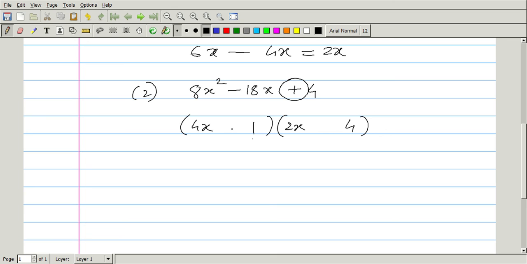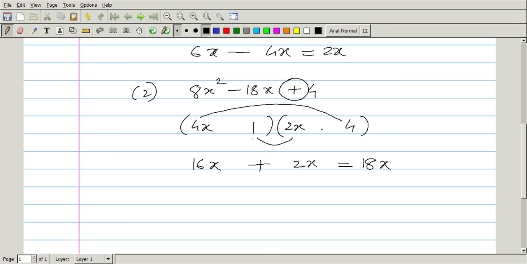Now let's put the sign. No, first let's check the tadak todok stuff. What is tadak? 4 fours are 16. What is todok? It is 2. Means tadak I'll write over here, which is 16x, and todok I'll write over here, I'll say 2x. Now of course what we're going to see between these two factors, addition or subtraction? Because the last term is positive, of course I should say addition, which is equal to 18x. So it looks nice and fine, it looks beautiful.